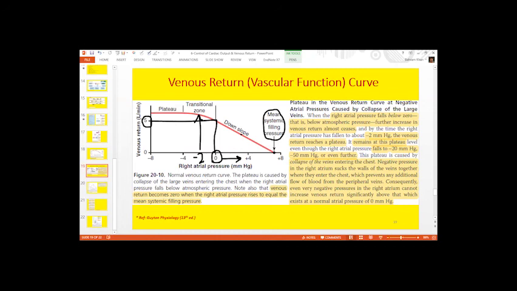Any other question? So we still have 1 minute. If there is any query, we can quickly cover any query.